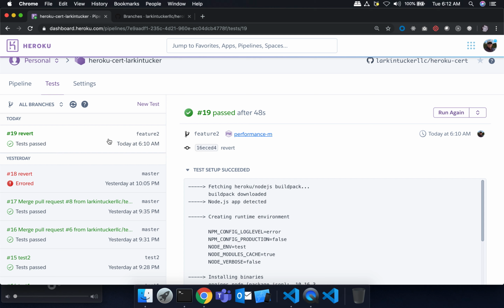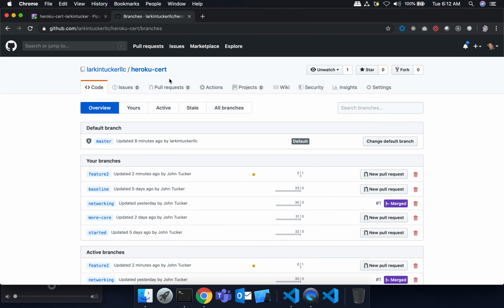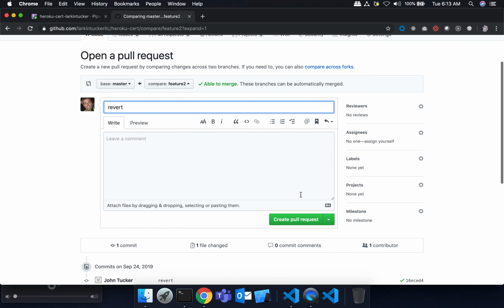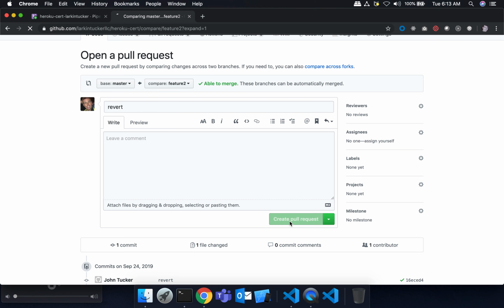Okay, so then because of that, you will notice also if I refresh my screen in GitHub, I should have a green check now under feature 2. So now I know that that feature branch passed its tests. So then I can go ahead and say, okay, I can safely now do a new pull request to master, right? And I create a pull request.